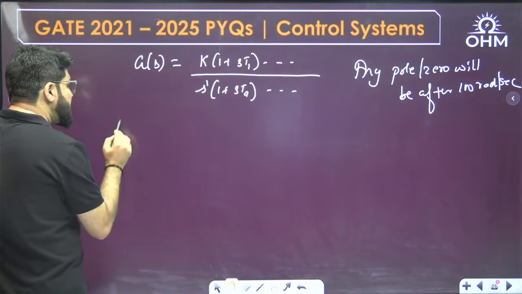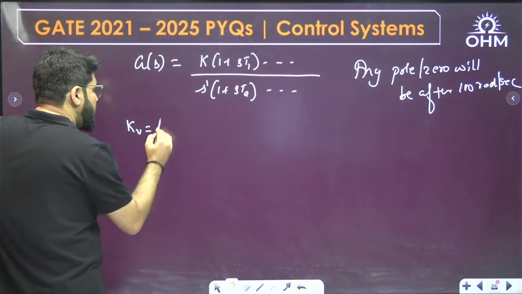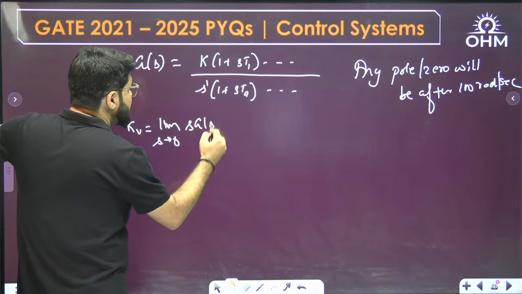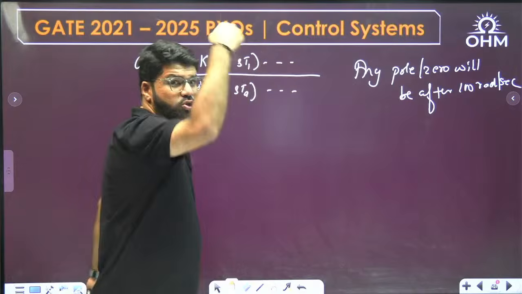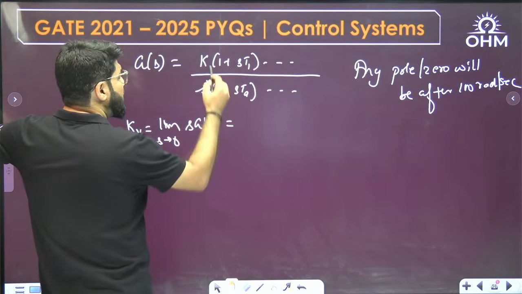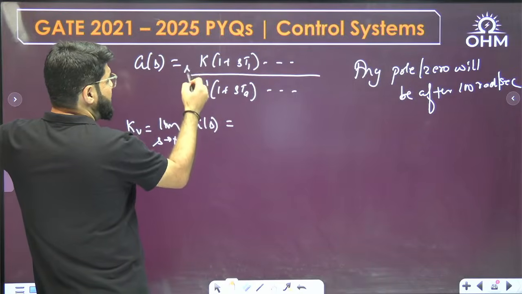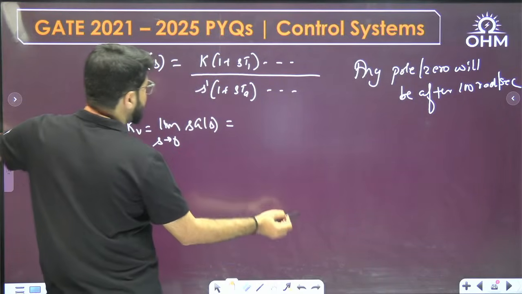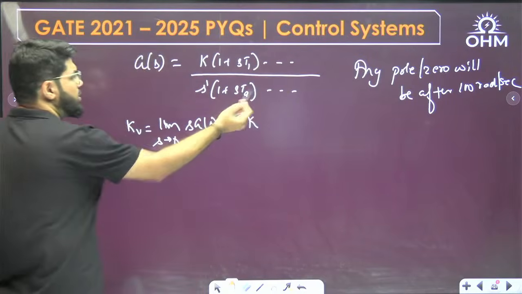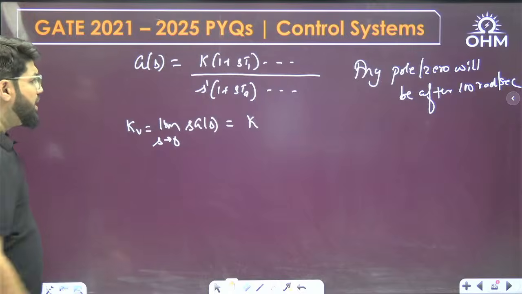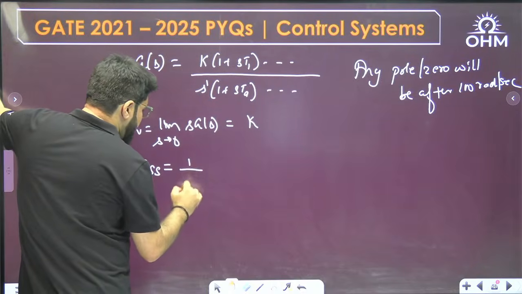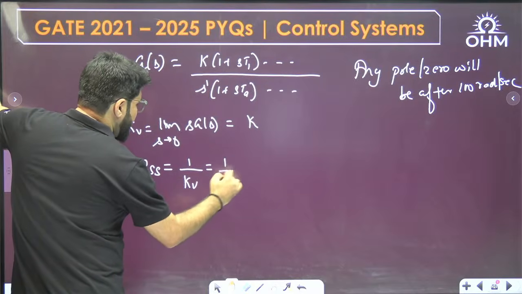Now, what I want is the steady state error due to ramp input, for which Kv will be required. Kv is limit s tending to 0 of s into G(s). If there are other poles and zeros also, when you put s tending to 0, that is not going to be required. Because you multiply s here, this s and s will get cancelled. What is only going to be left is K into all these terms, which will be 1. So only K. So the steady state error for ramp input is given by 1 upon Kv, that is 1 upon K.